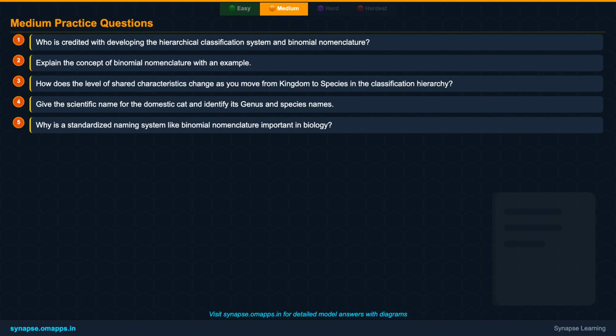Third, how do shared characteristics change as you move down the classification hierarchy from kingdom to species? Fourth, give the scientific name for a common organism like the domestic cat and identify its genus and species names. And finally, why is a standardized naming system like binomial nomenclature so important in biology? Pause and ponder these questions.